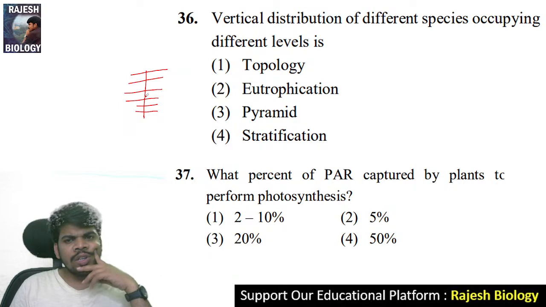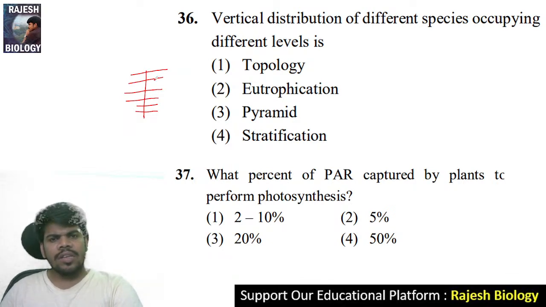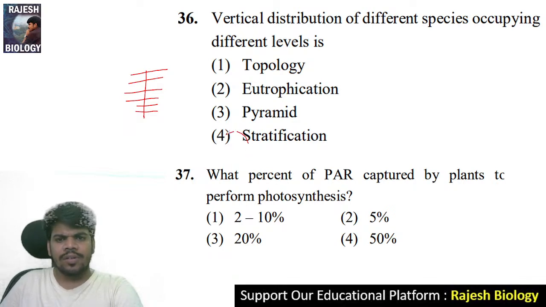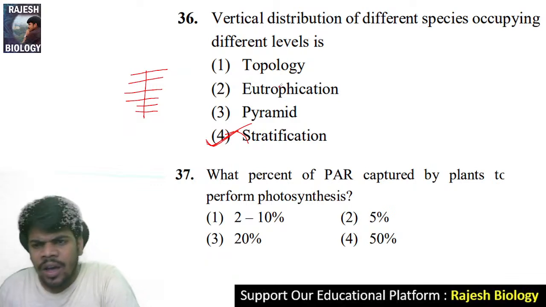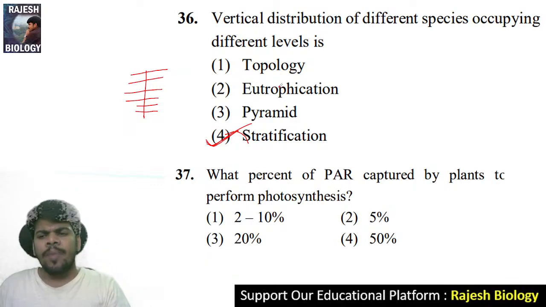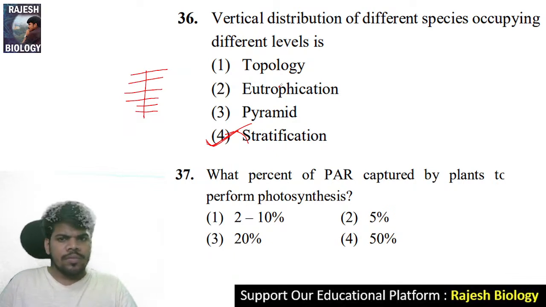Topology, eutrophication, pyramid, stratification. Yes, excellent. It is stratification, not pyramid. Come to the 37th question: what percent of PAR is captured by plants to perform photosynthesis?